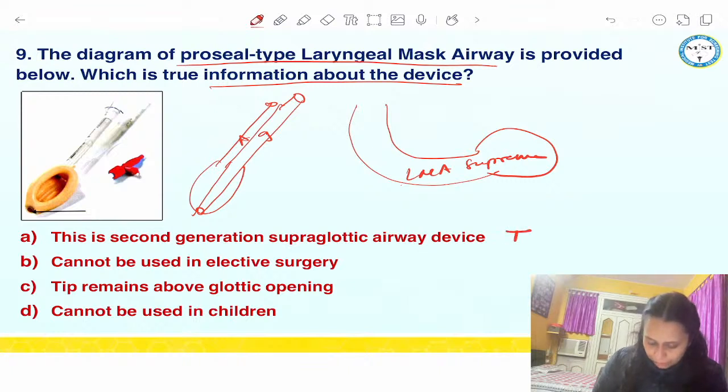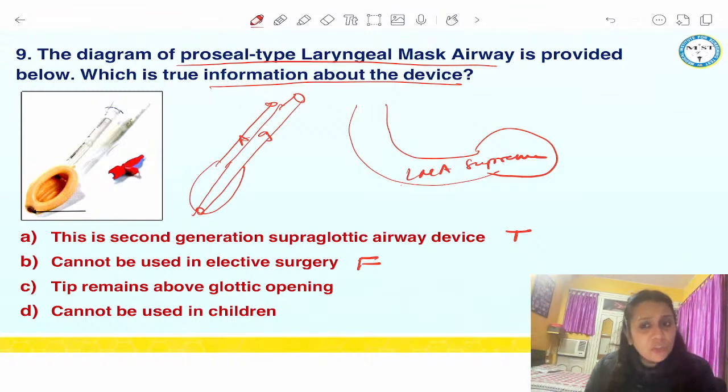This is true. Cannot be used for elective surgery. This is false. I can use any LMA device for elective surgeries, right? 2nd generation can even be used for surgeries where there is a risk of aspiration because they are comparable to an ET tube in preventing aspiration. Tip remains above the glottic opening.